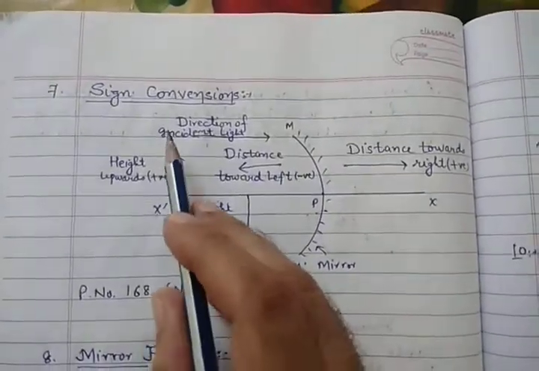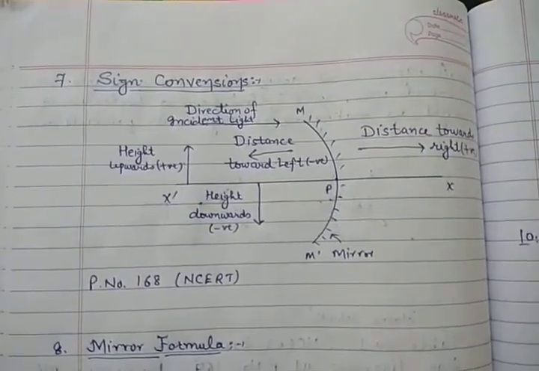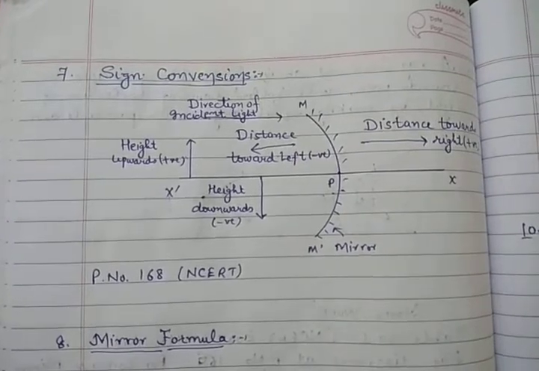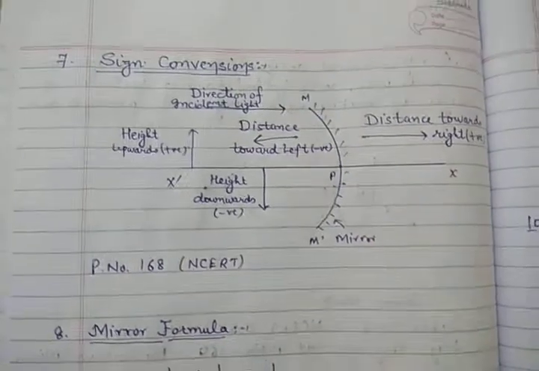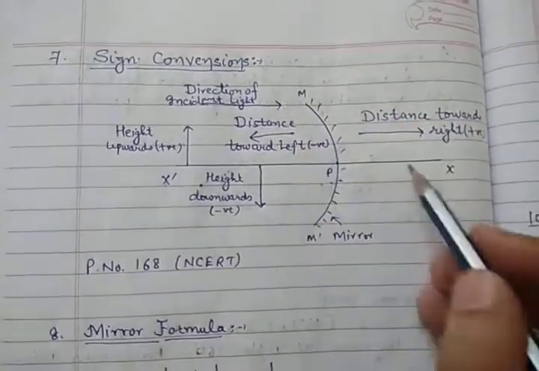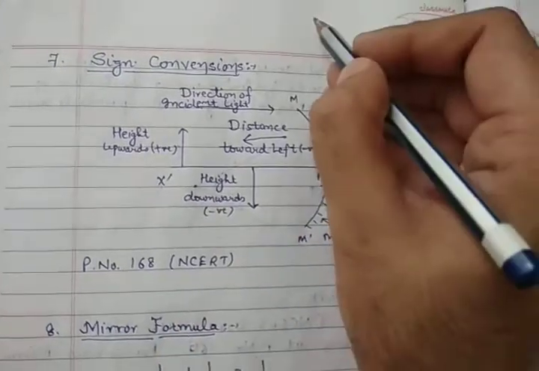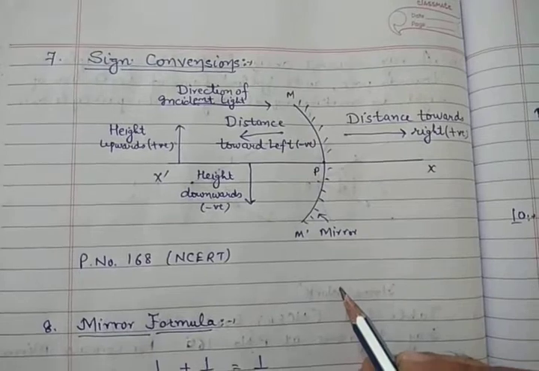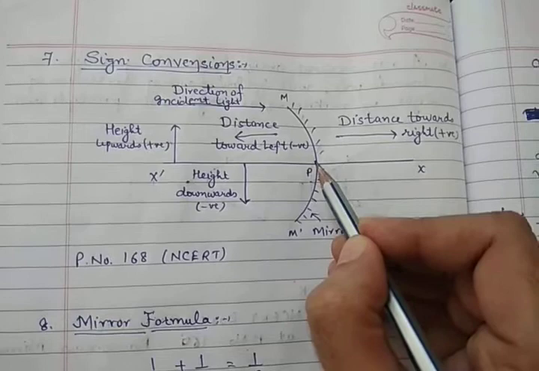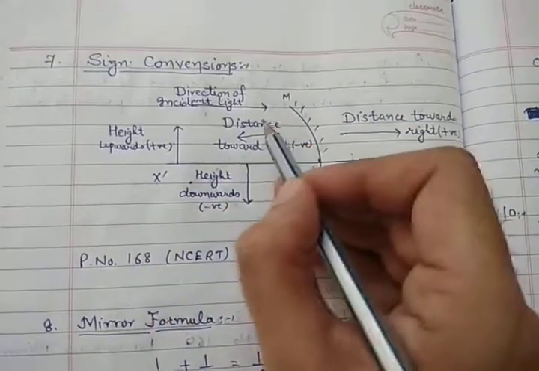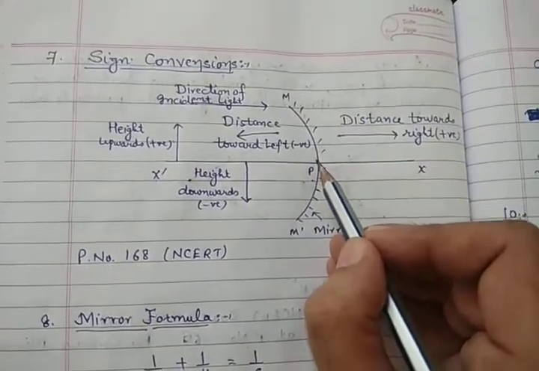Now next are the sign conventions, because this chapter has numerical problems also. So in that we have to use the sign conventions, and even while drawing the diagrams. Now see there, like you must have seen in graphs, the x-axis, minus x-axis or x dash, y-axis and minus y-axis or y dash. It means all the distances are to be measured from the pole, and in the direction of incidence of light. Light is incident in this direction. So all the distances are to be measured from the pole.